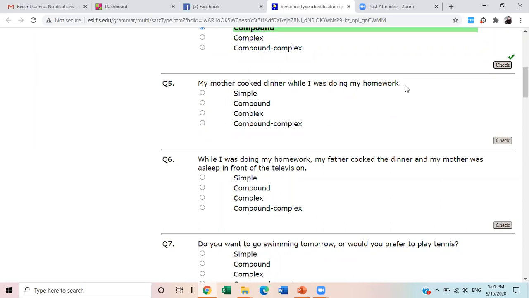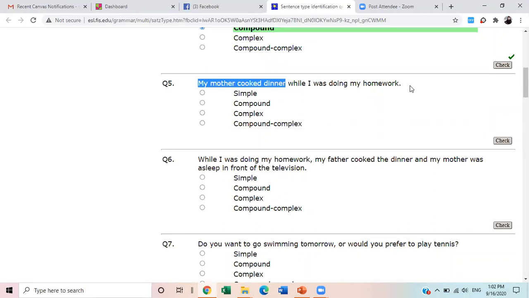If you just forget the other sentence and focus on this, while I was doing my homework, if you write or speak this sentence, it will not give you a clear idea of what you are saying. Everybody will ask, then what happened next?